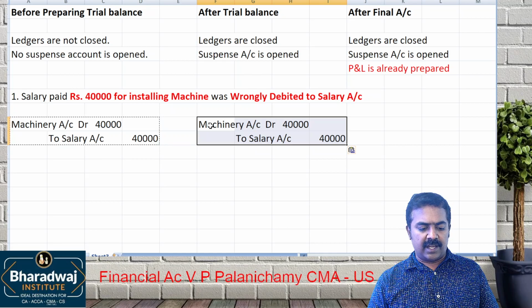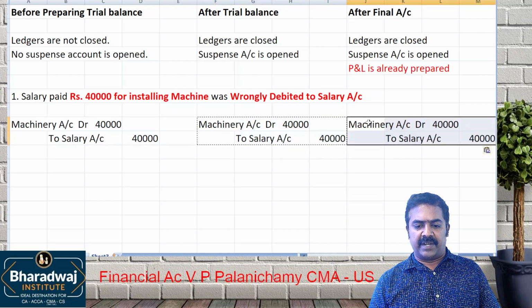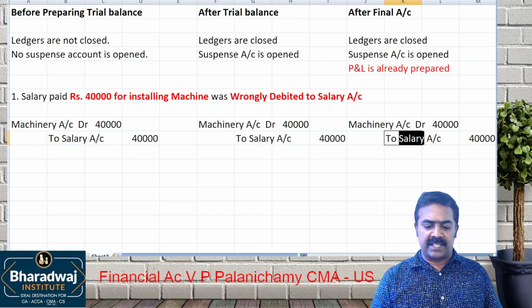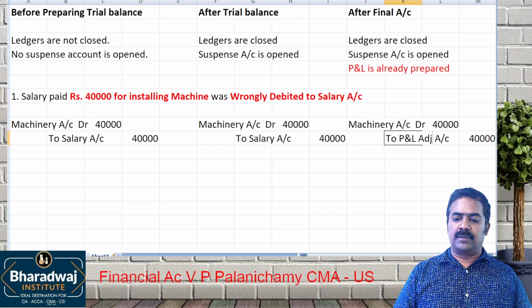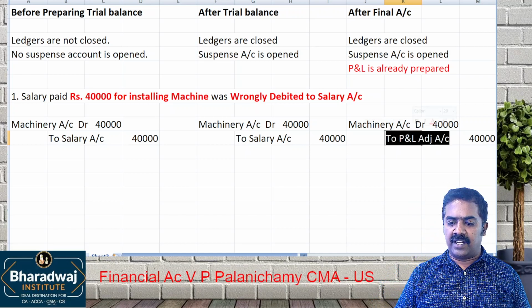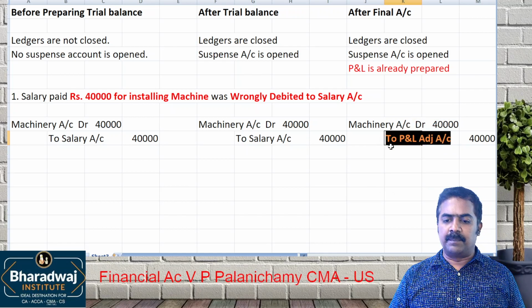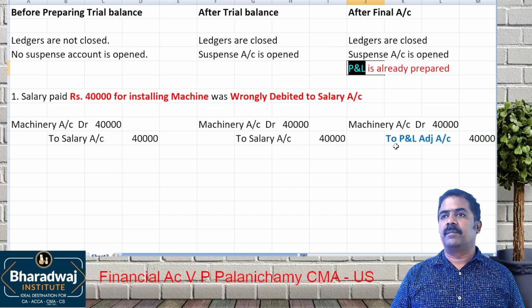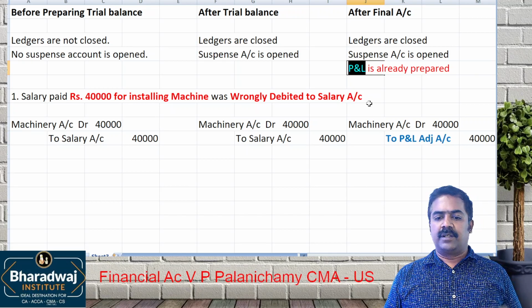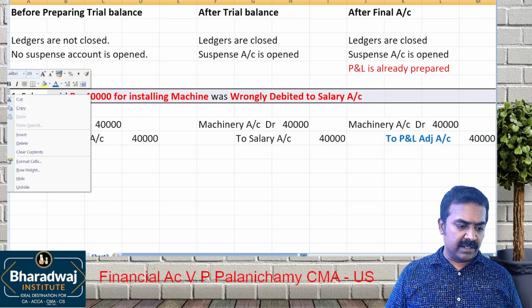If it is after final accounts, in the place of salary we'll use P&L adjustment account. In the place of salary, we'll use which account? P&L adjustment account. Why, sir? Simple. The P&L account is already prepared. So simple. Now let us make a rule